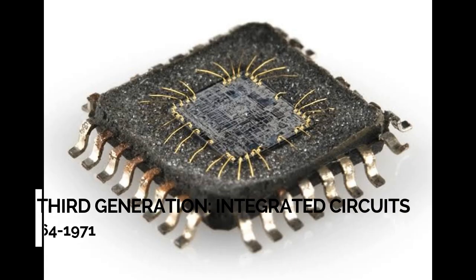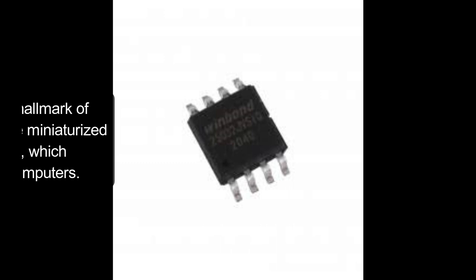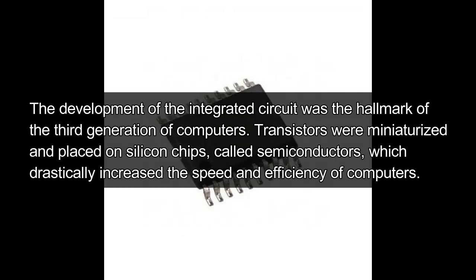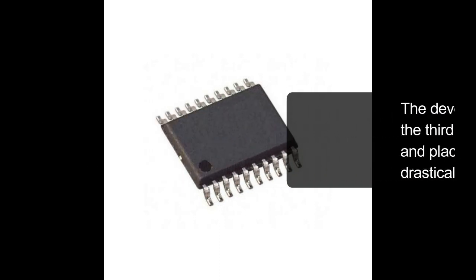The third generation is integrated circuits from 1964 to 1971. The development of the integrated circuit was the hallmark of the third generation of computers. Transistors were miniaturized and placed on silicon chips called semiconductors, which drastically increased the speed and efficiency of computers.